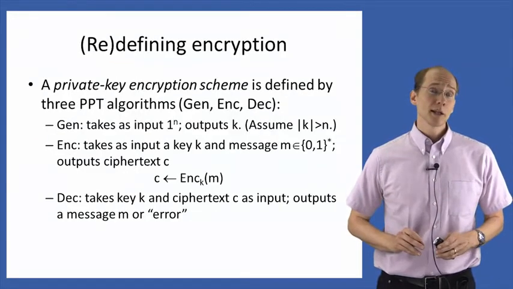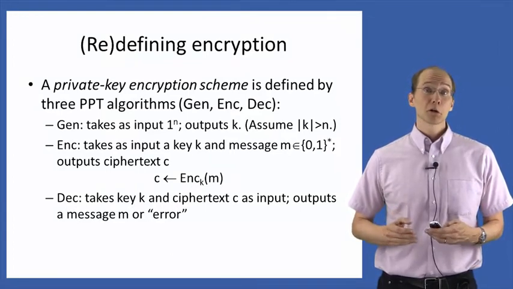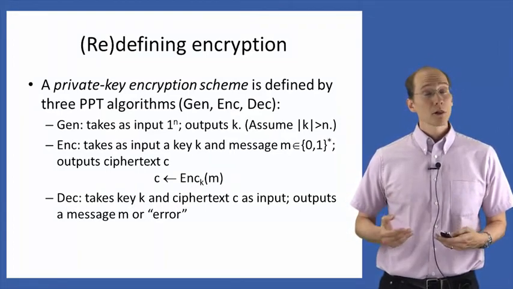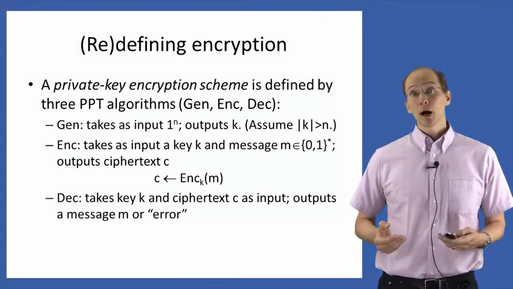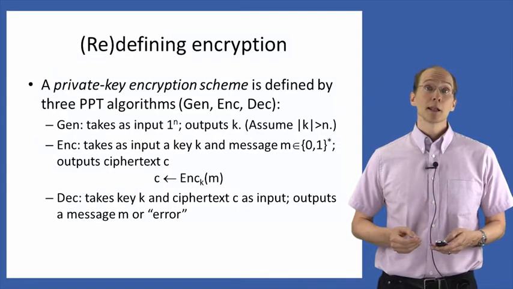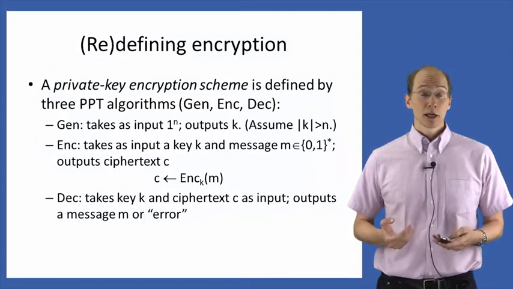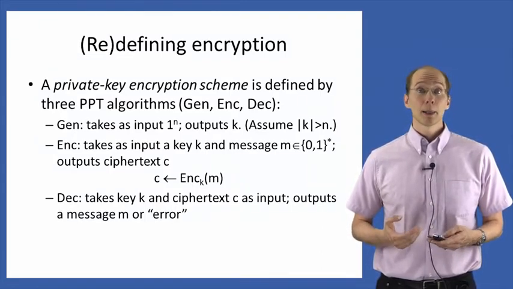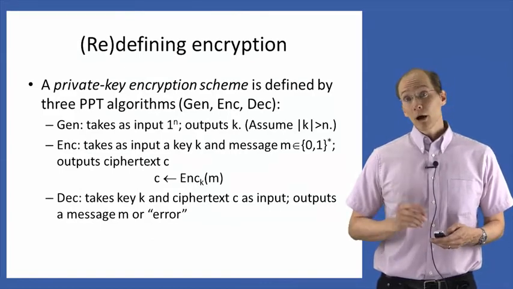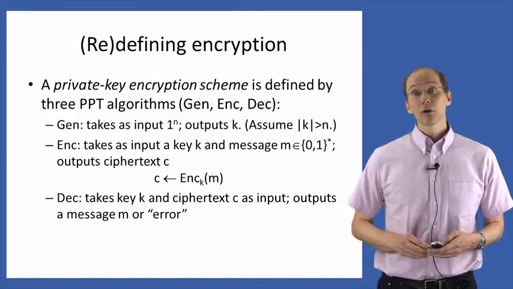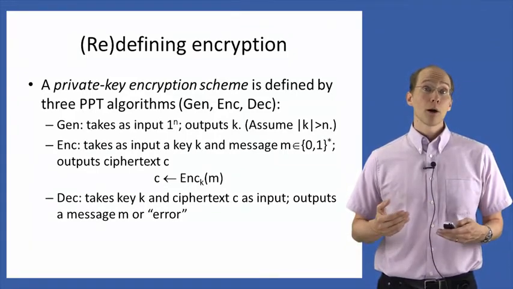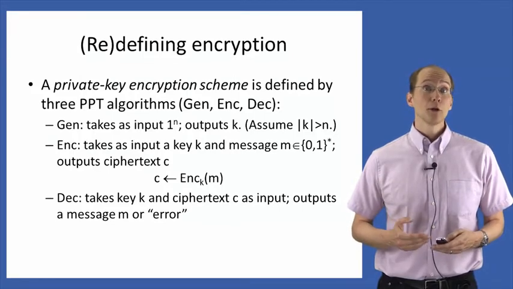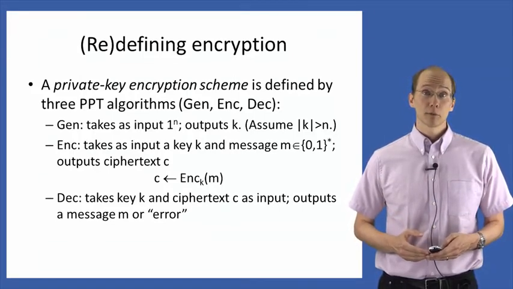So let's redefine secure encryption using this notion of the security parameter. It's largely the same as before. I just want to highlight some technical points. So a private key encryption scheme, as before, is defined by three algorithms: the key generation algorithm, the encryption algorithm, and the decryption algorithm. But we're now going to additionally require that those algorithms run in probabilistic polynomial time. Recall we said a few slides ago that we want all parties to run efficiently, and that includes the honest parties who are going to be running these algorithms.